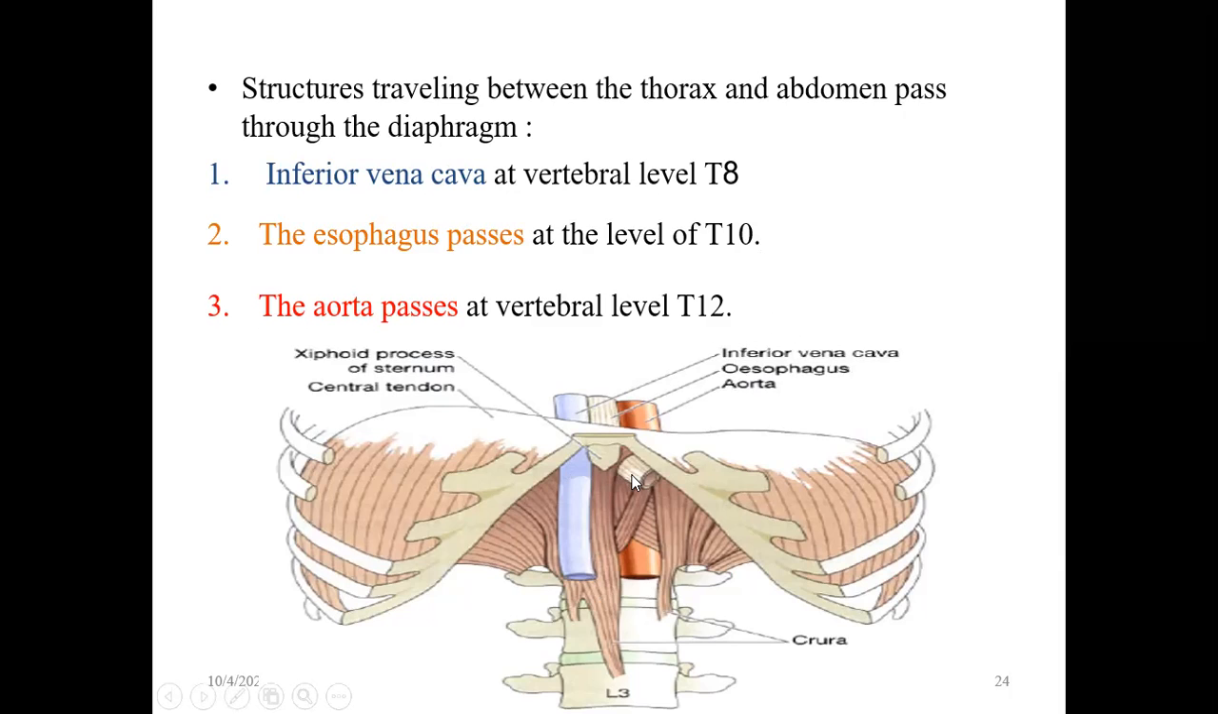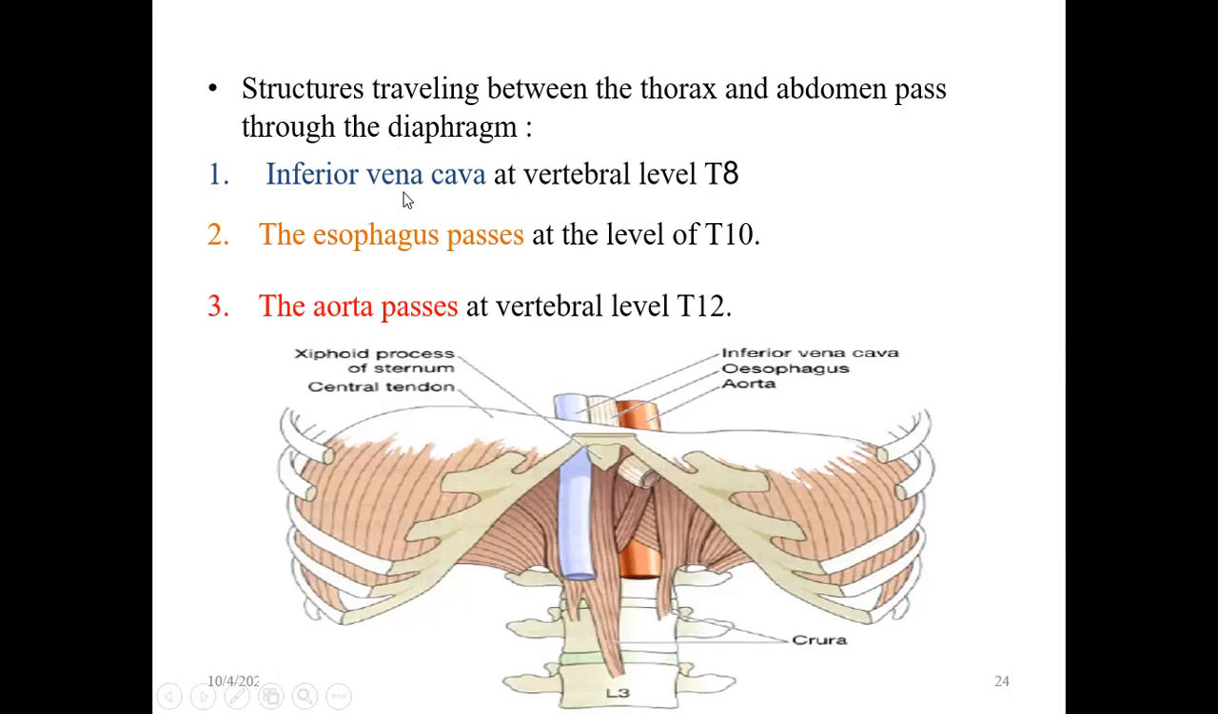The second important structure passing through will be the esophagus. Then we have the third structure, that is the aorta, the abdominal aorta. From the thoracic aorta, the blood is carried into the abdomen through the abdominal aorta. So they will all be piercing. The inferior vena cava will be piercing at the level of T8. The esophagus will be piercing at the level of T10, and the aorta will be piercing the diaphragm at the level of T12. T8, T10, T12, and it is called VOA.